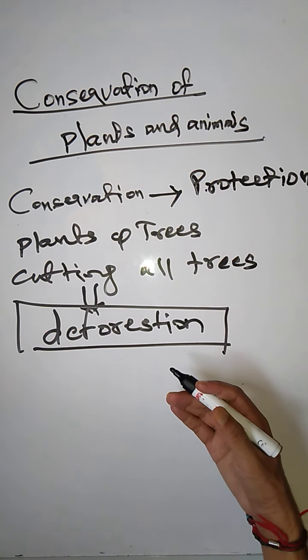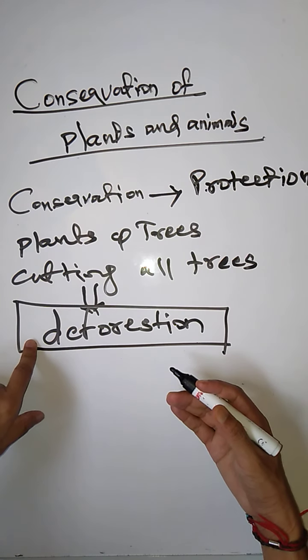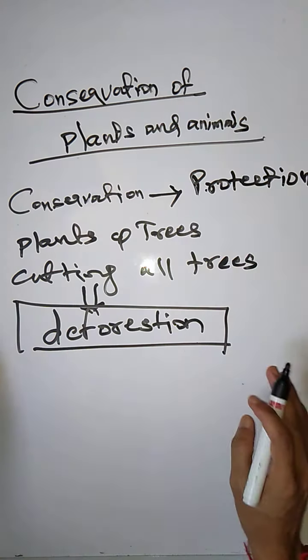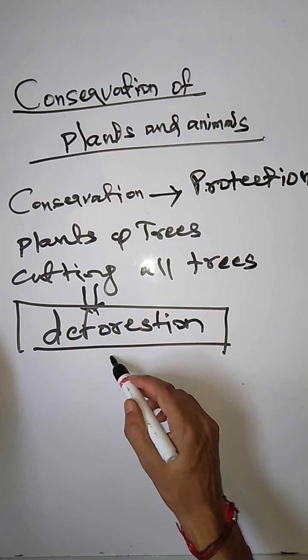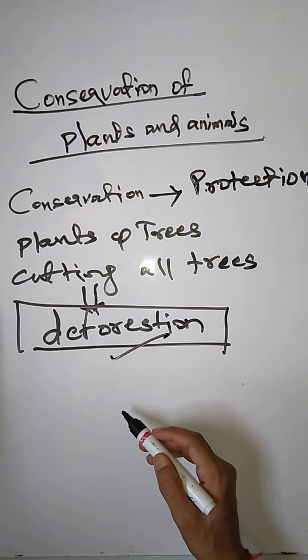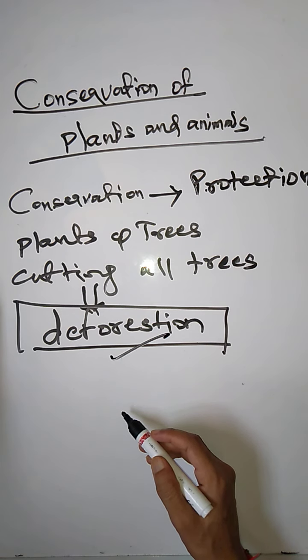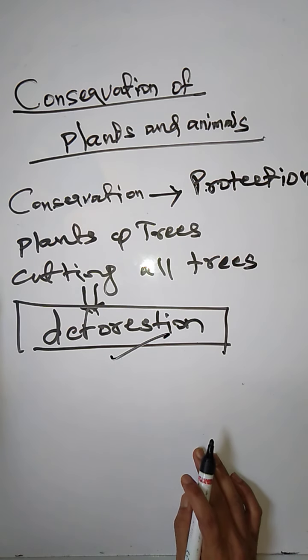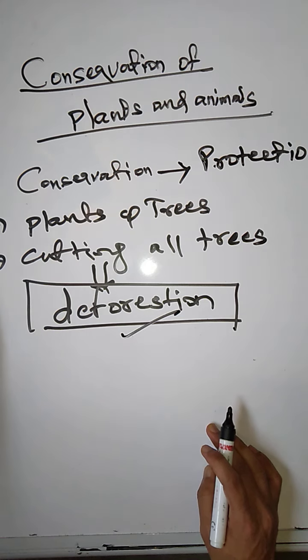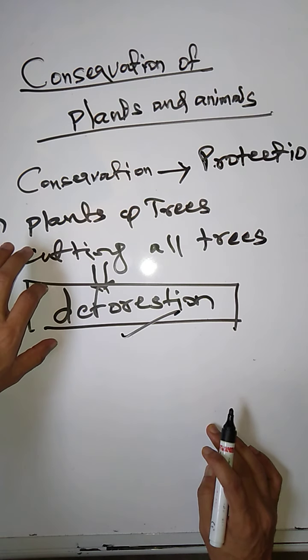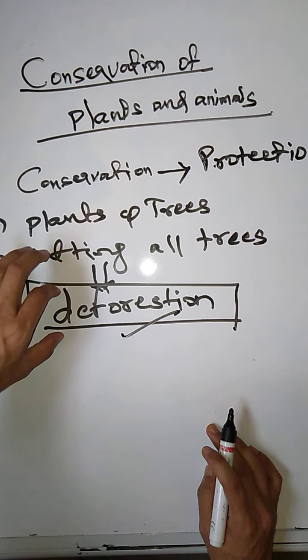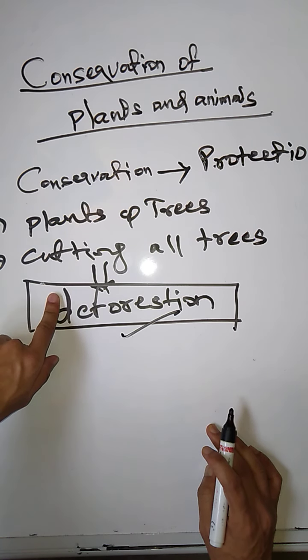After a long time, if we continuously cut trees, what happens? The forest completely vanishes. That is what we call deforestation. Deforestation means cutting down all the trees from the forest. So what do you know about deforestation? What consequences do we face because of this deforestation?